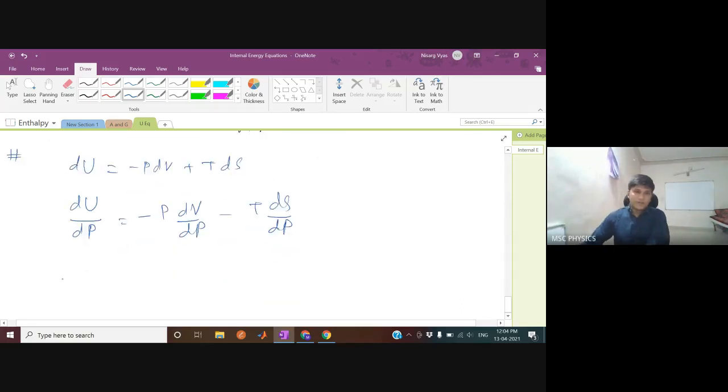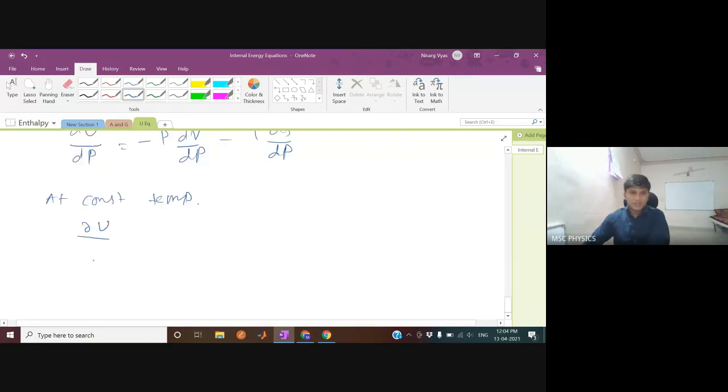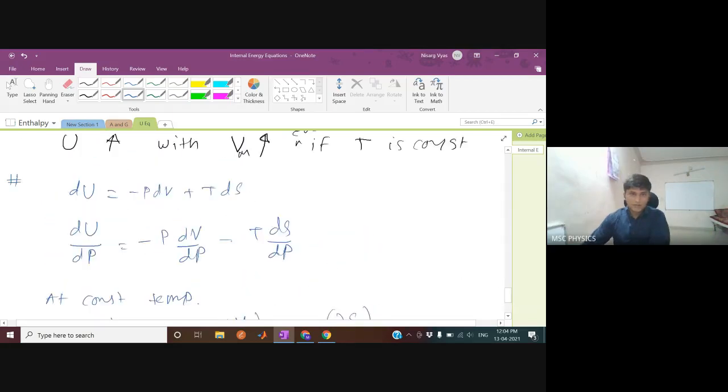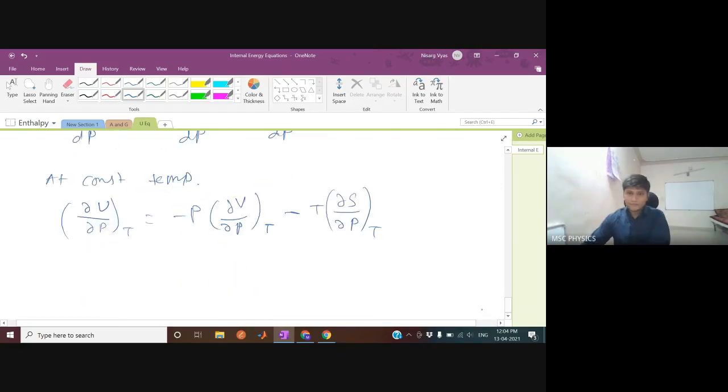Now at constant temperature, all these perfect differentials will turn into partial differentiation: del U by del P at constant temperature equals minus P del V by del P at constant temperature minus T del S by del P at constant temperature. Okay, sorry, I wrote it minus here. I don't know why, but it has to be plus T dS by dP.